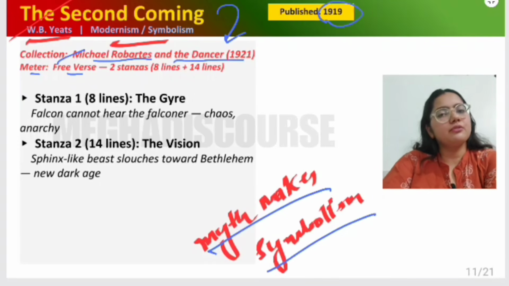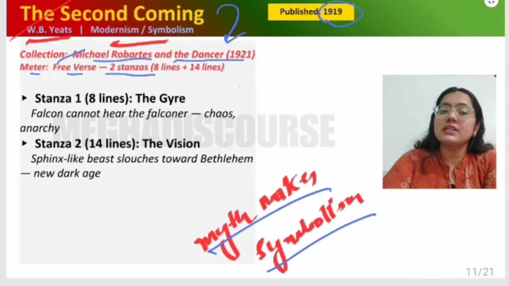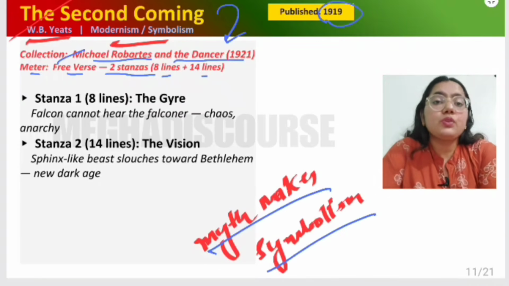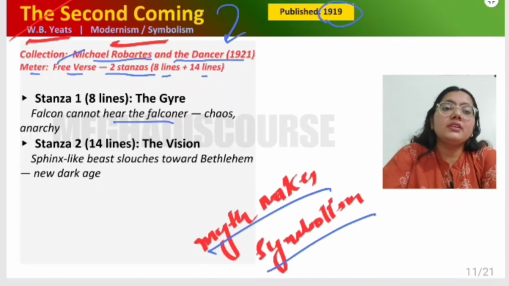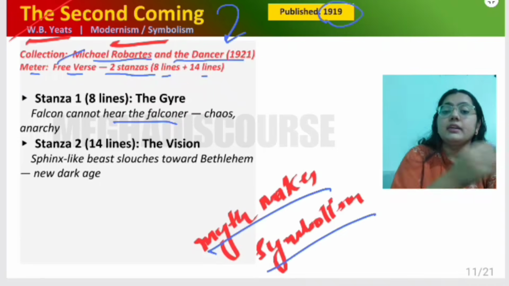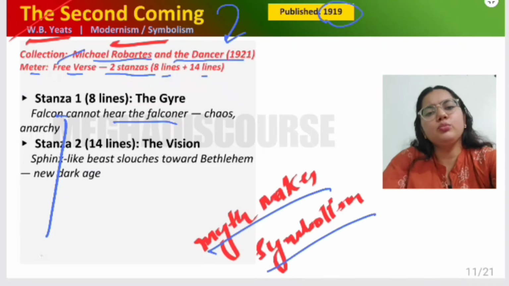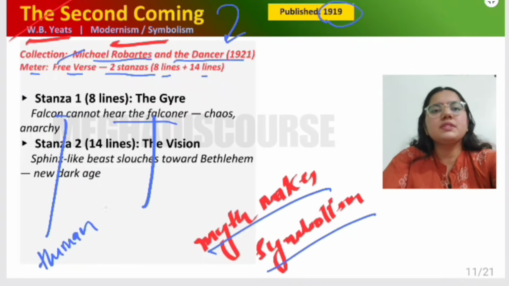Being modern, it will be free verse. Two stanzas, 8 and 14 lines. Now let us talk about the summary. So here we have: the falcon cannot hear the falconer. The falcon cannot hear the falconer. This means that the falcon, we can say humanity, cannot hear the falconer, which means God.